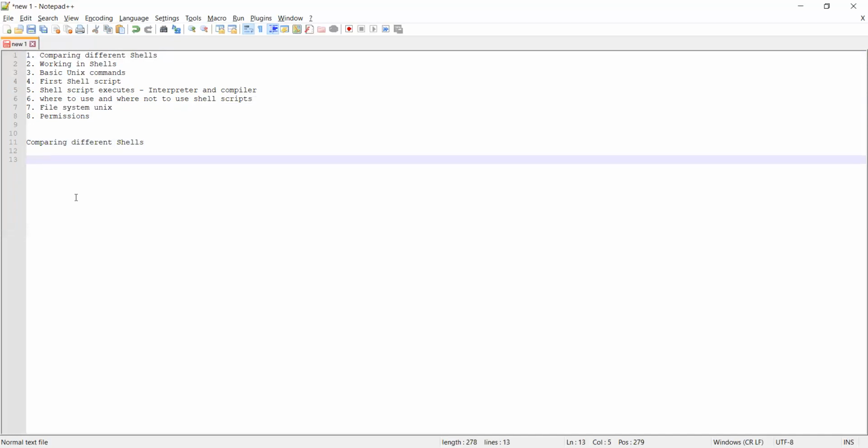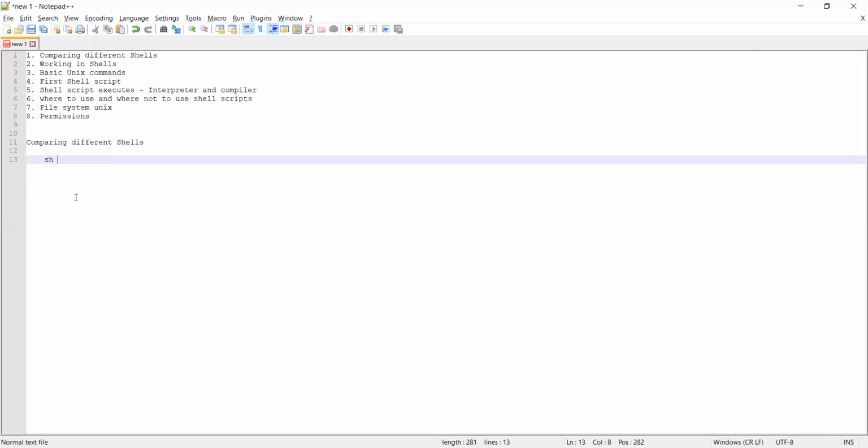So, comparing different shells. I'll just list out what are the shells that we have. Initially when shell was developed, the first shell program is called Bourne shell. Like I said, there are different flavors of Unix, so depending on that, they started developing different shells.